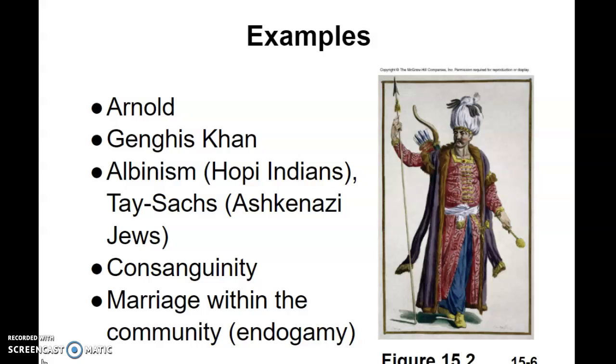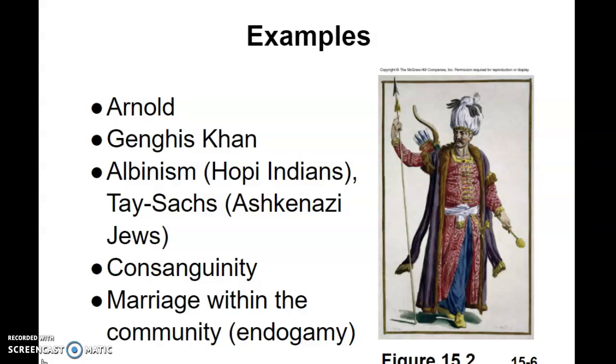Albinism is very common among the Hopi Indians. Tay-Sachs is common among the Ashkenazi Jews. This is due to the fact that the Ashkenazi Jews only marry other Ashkenazi Jews, so it's a small gene pool they're working with. With albinism, basically the Indians would work out in the fields. If they did that, the people with albinism would have massively bad sunburn, so they would stay home with the women and work in the village. So they were actually home with the women a lot more than the people out in the fields. So there's a lot more albinos among the Hopi Indians.